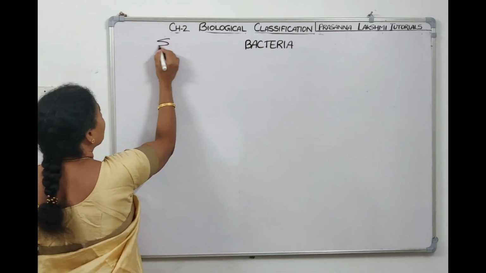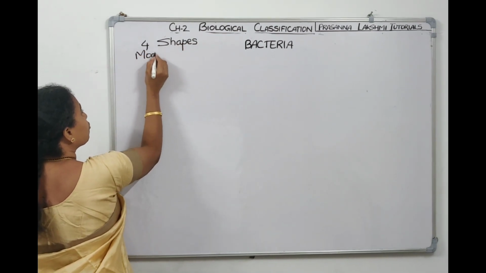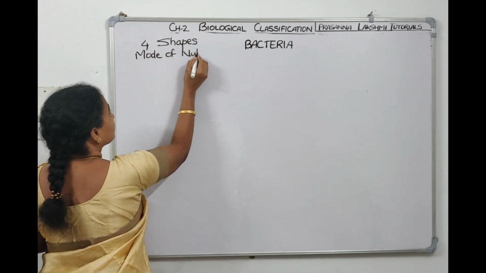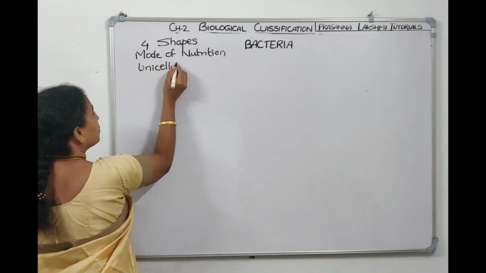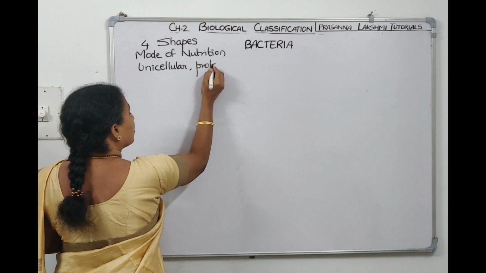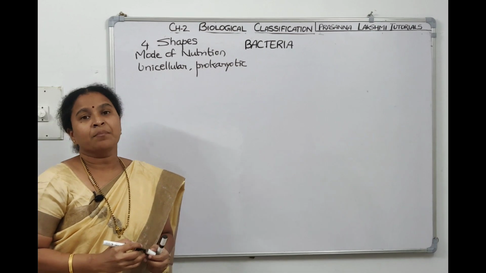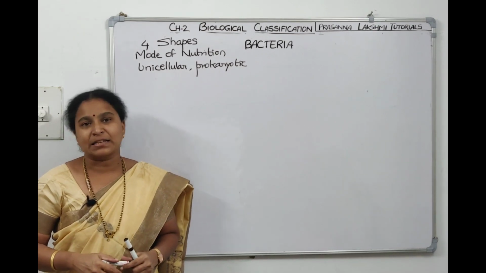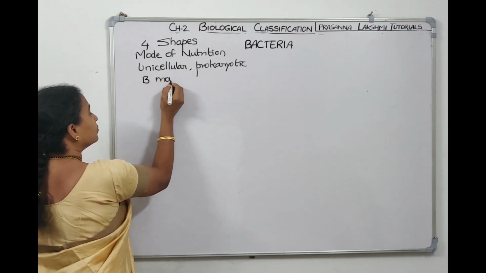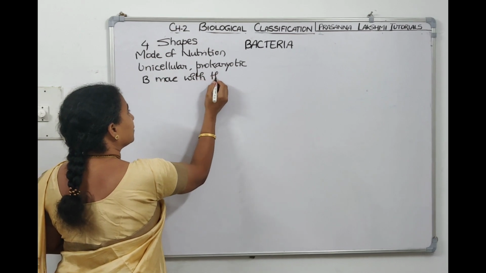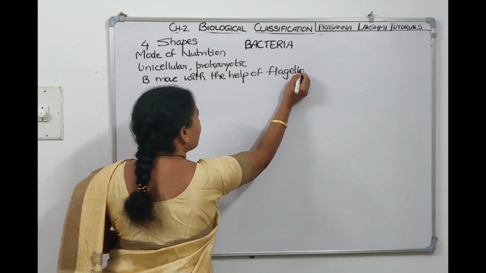We have seen the shapes of the bacteria, four shapes of bacteria. And then we have also discussed the mode of nutrition of bacteria. They are unicellular and prokaryotic forms. Right? So bacteria, if they are locomotive, then they will have flagella. If they are moving, then they move with the help of flagella.